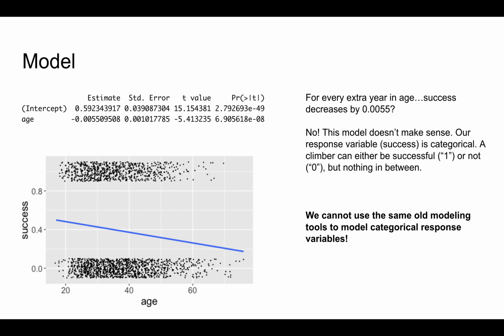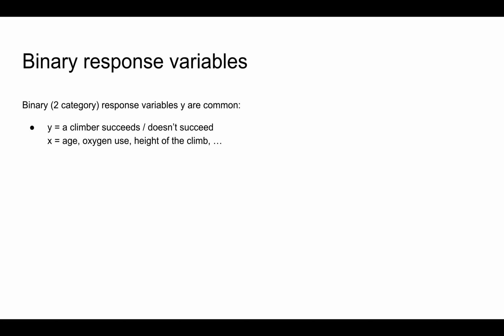Now, if the climbing example here were an anomaly, we mightn't care so much, but binary or two-category response variables are quite common in practice. In our example, we wanted to model whether or not a climber succeeds, yes or no, by potential predictors such as age, oxygen use, and peak height.